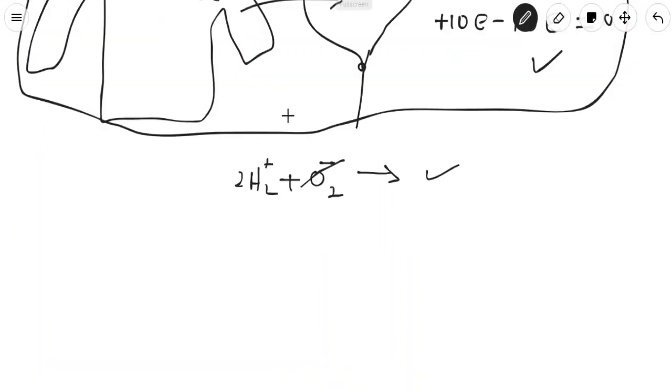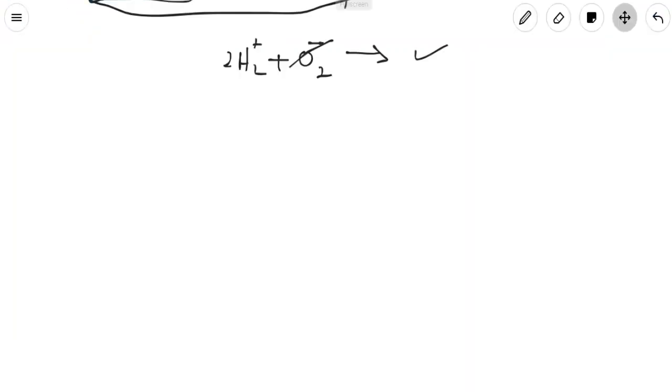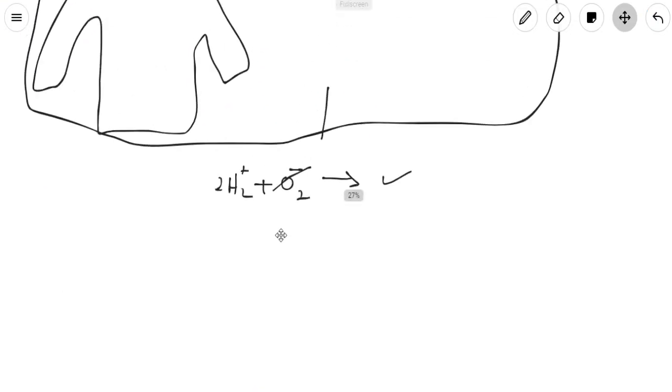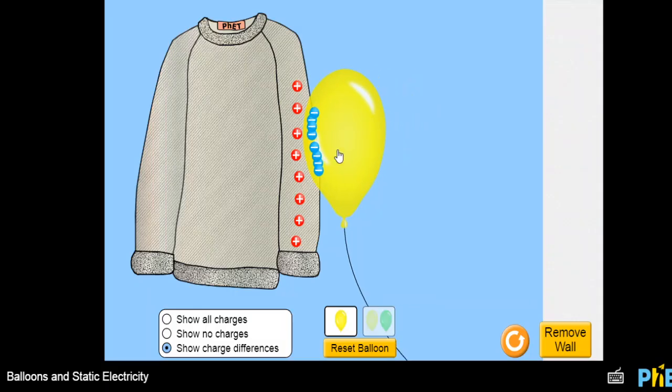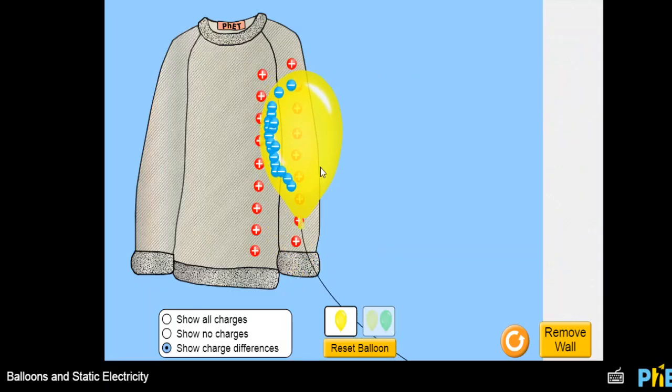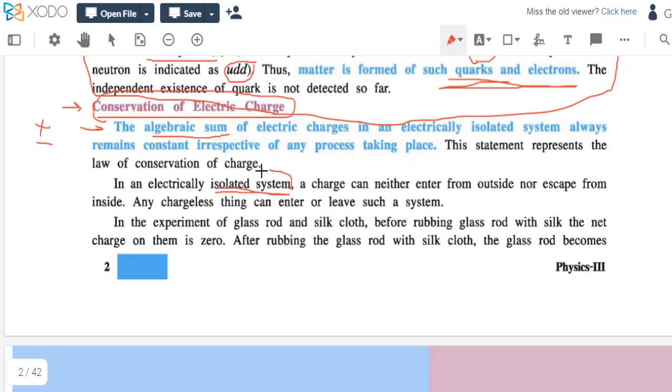कोई भी प्रोसेस होती है तो उसमें चार्ज कंजर्व होगा. That is simply how we can put it. In an electrically isolated system, what does electrically isolated system mean? Consider this system. If this is the electrically isolated system, then while we rub or do any process, charge won't leak. That means charge बाहर नहीं जाएगा, सिस्टम से बाहर नहीं जाएगा और चार्ज अंदर भी नहीं आएगा. That is called an electrically isolated system.